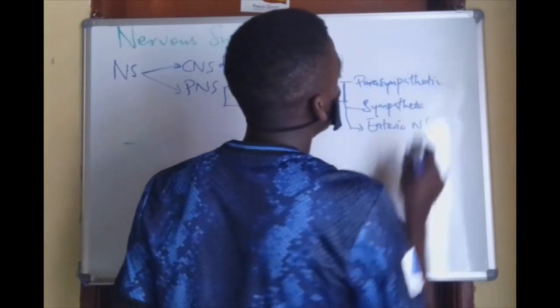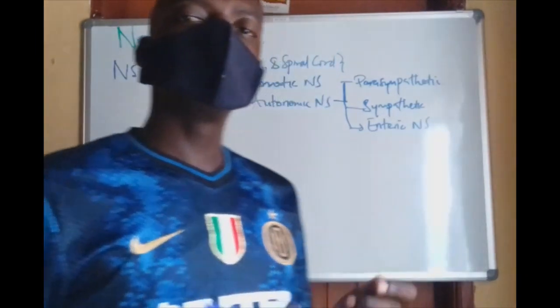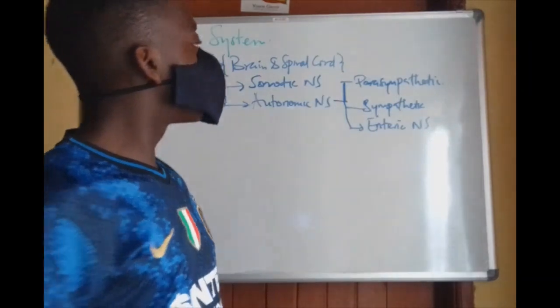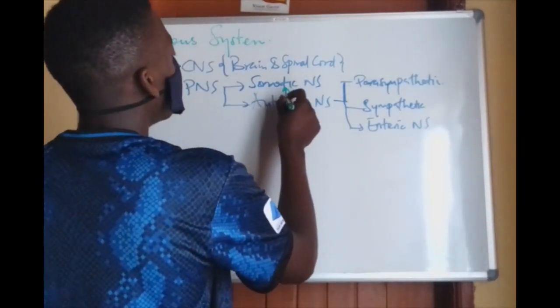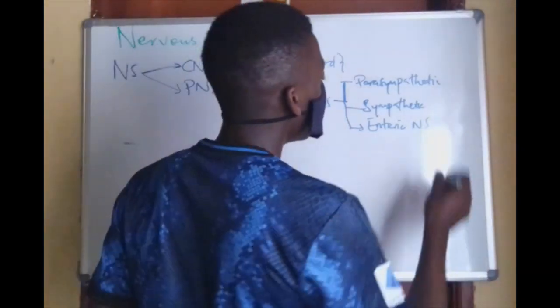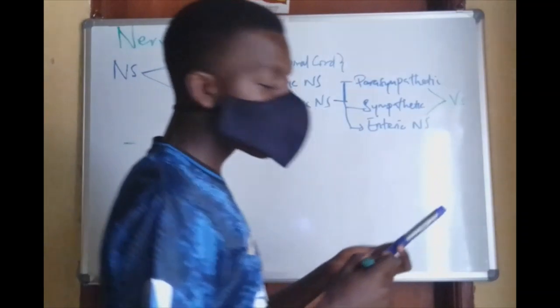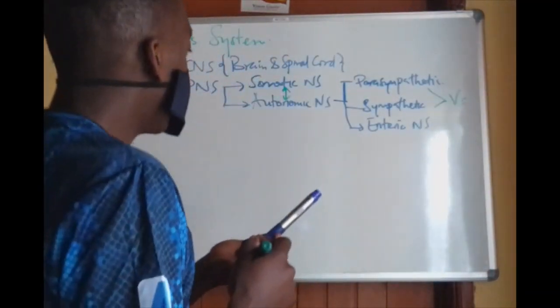Those are the divisions of the autonomic nervous system. So today I want us to compare these two and also compare these. We are going to compare somatic versus autonomic. We are also going to compare parasympathetic versus enteric versus sympathetic nervous system.